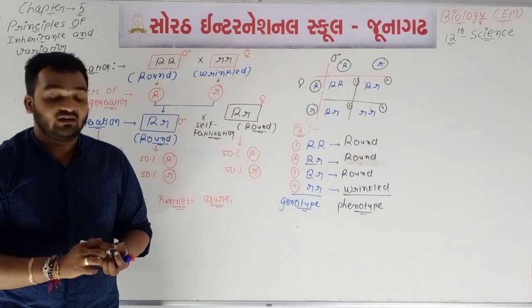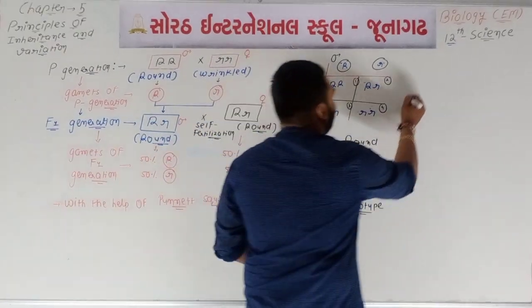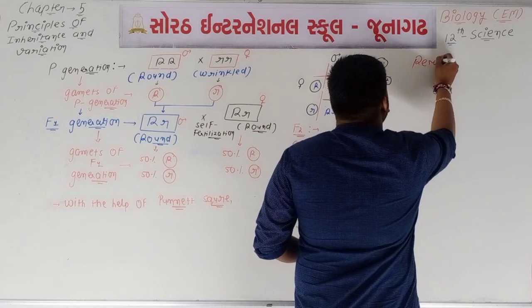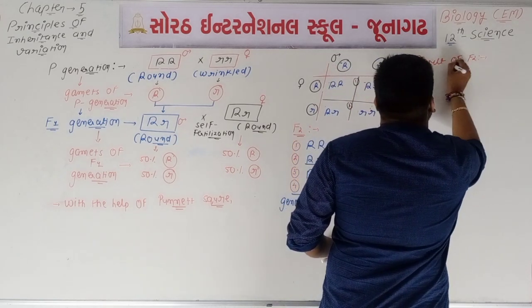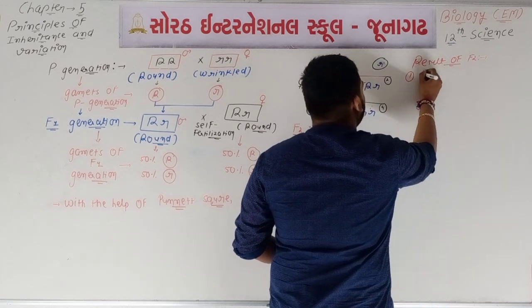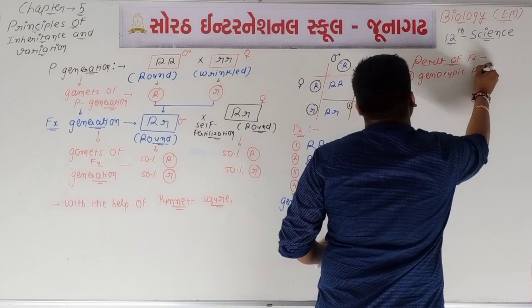See, the word is phenotype. Now if we write the result of the F2 generation, first, what about the genotypic ratio?